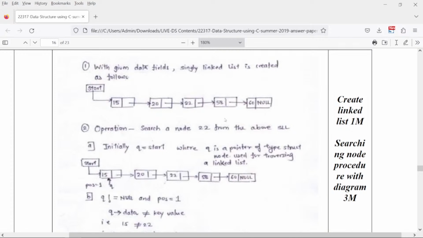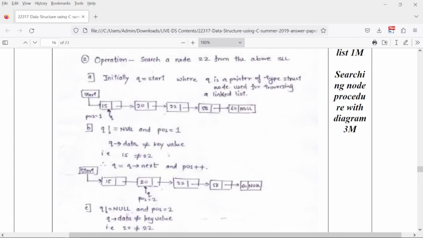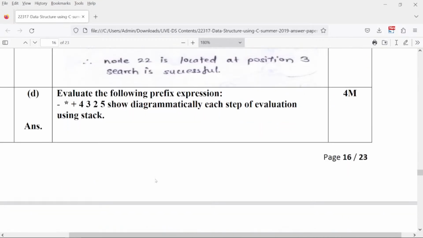Okay, now if I have to search for 22, how will you search? You will start from here, from the first node, and you have to check if it is null, then you say that your linked list is empty. Otherwise, is this the element which you are looking for? If it is 15, we are looking for 22. So we say, is it 22? No, so move to the next node. Is this 22? No, so we move to the next node. Is this 22? Yes. So we stop our search here and we display this, right? So you simply have to write down the algorithm for the same.